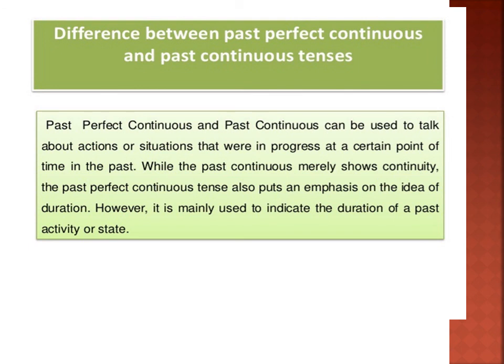Difference between the past perfect continuous and the past continuous tenses, children. Past perfect continuous and past continuous can be used to talk about actions or situations that were in progress at a certain point of time in the past. While the past continuous merely shows the continuity, the past perfect continuous tense also puts an emphasis on the idea of duration. However, it is mainly used to indicate the duration of a past activity or state. I hope children, all of you have understood.